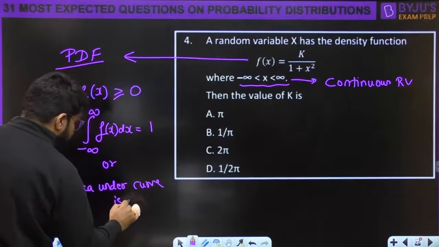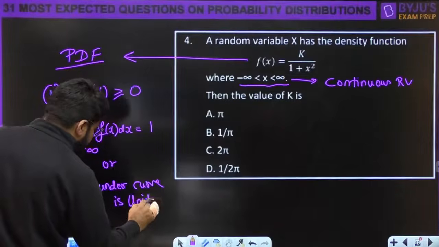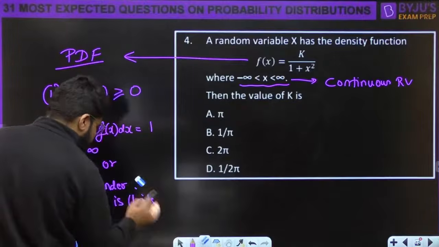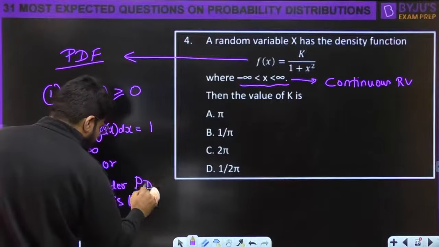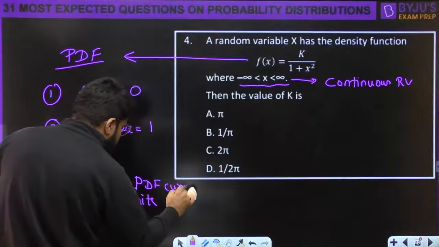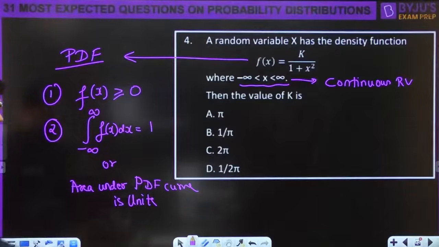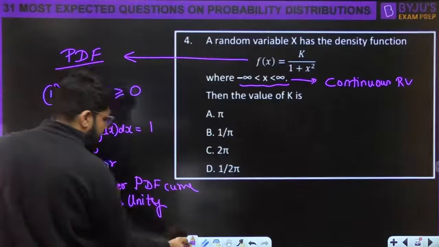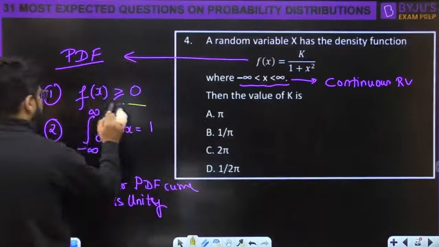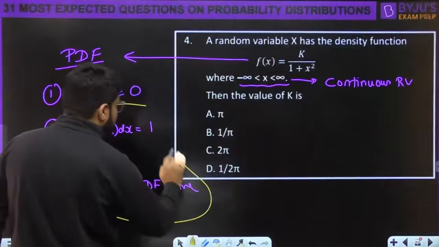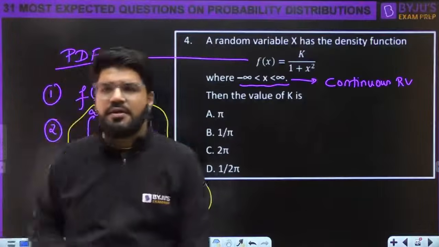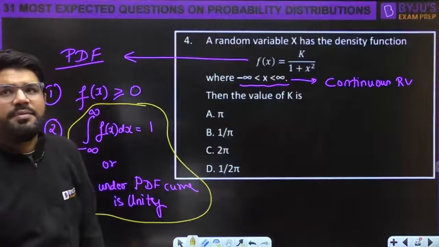The area under the curve is unity. Which curve? The PDF curve. The area under the PDF curve is always unity. This is a very important point from which you can expect questions in the examination.